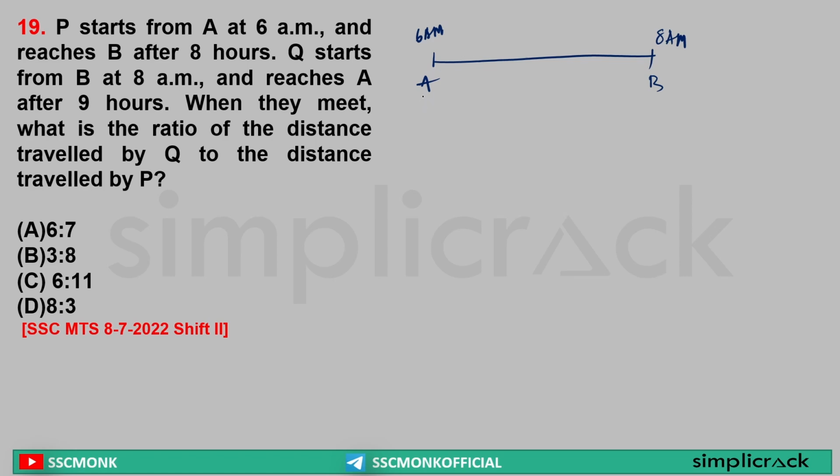Now sir, what is it saying? Here A takes 8 hours, B takes 9 hours. So for the purpose of understanding, let's say this is the time ratio, so their speed ratio is equal to 9:8 because the distance between them is equal. Yes or no? Yes.